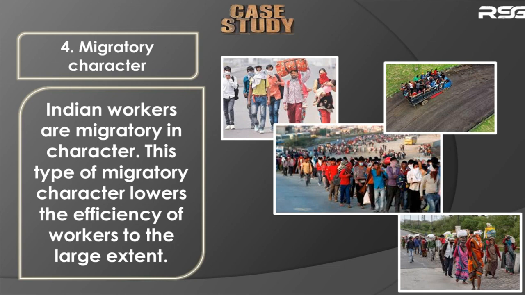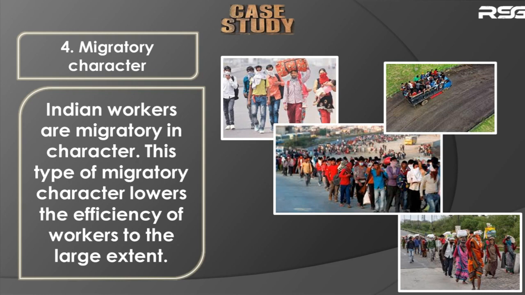To cite an example, in India, the majority of laborers migrate from villages to the towns and cities for work, and they work in factories and industries.